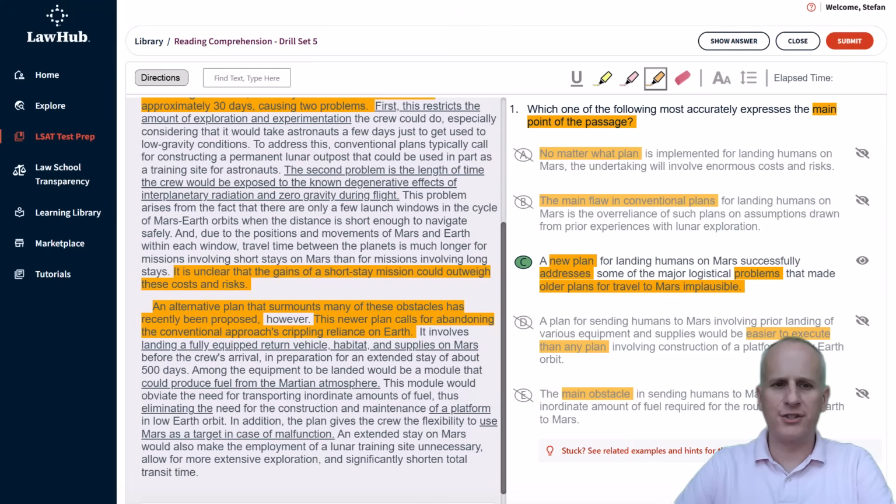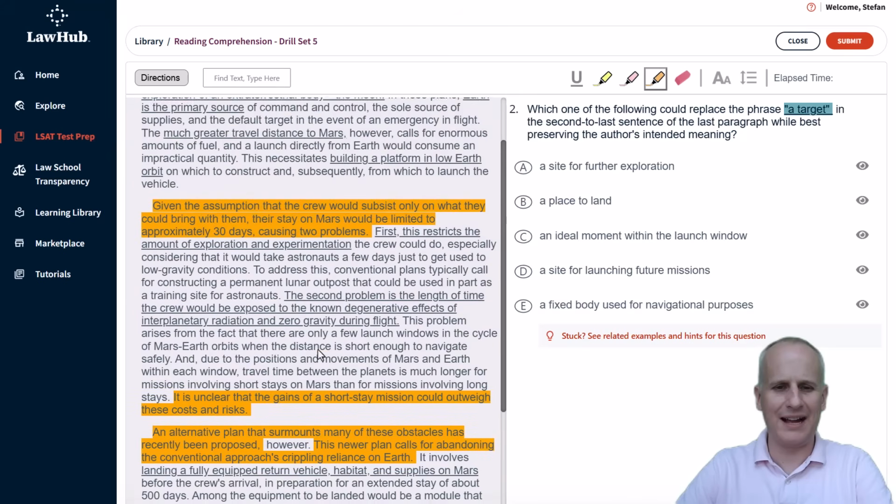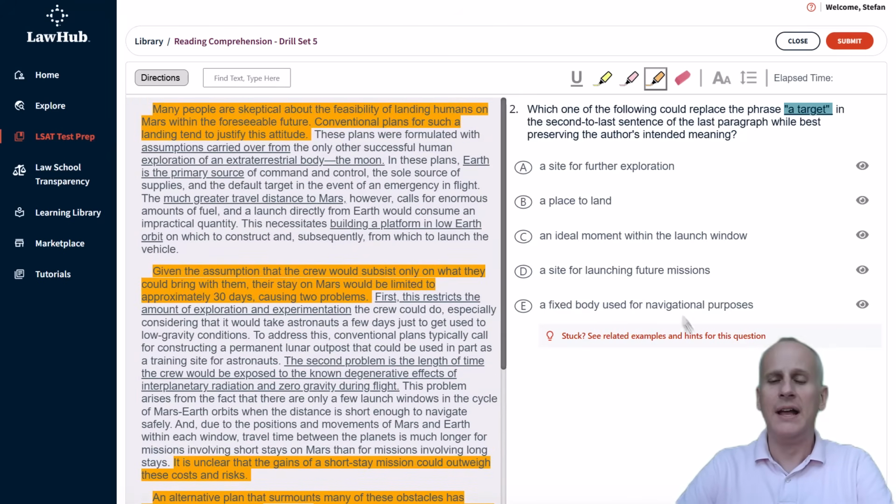Moving on from question one of reading comprehension drill set number 5, we still have all of our upfront reading highlights and underlines ready to go. And we see question 2 asks: which one of the following could replace the phrase "a target" in the second to last sentence of the last paragraph while best preserving the author's intended meaning.